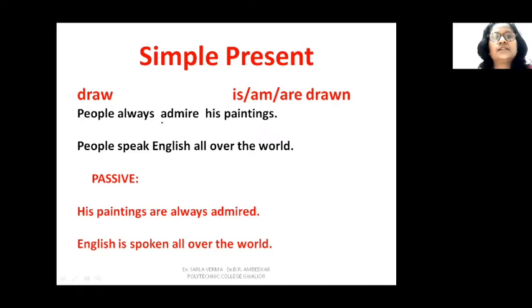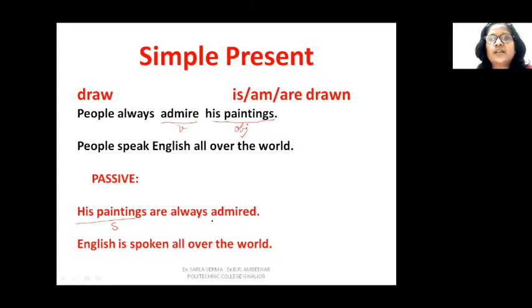In this sentence, admire is the verb and his paintings is the object, because if you ask admire what, you get the answer his paintings. So his paintings will become the subject here. This becomes the subject and are always admired. So admired, third form, and because the sentence is in present tense, so passive voice sentence will also remain in present tense. Tense does not change in voice. When you are changing voice, that doesn't mean that tense will change.